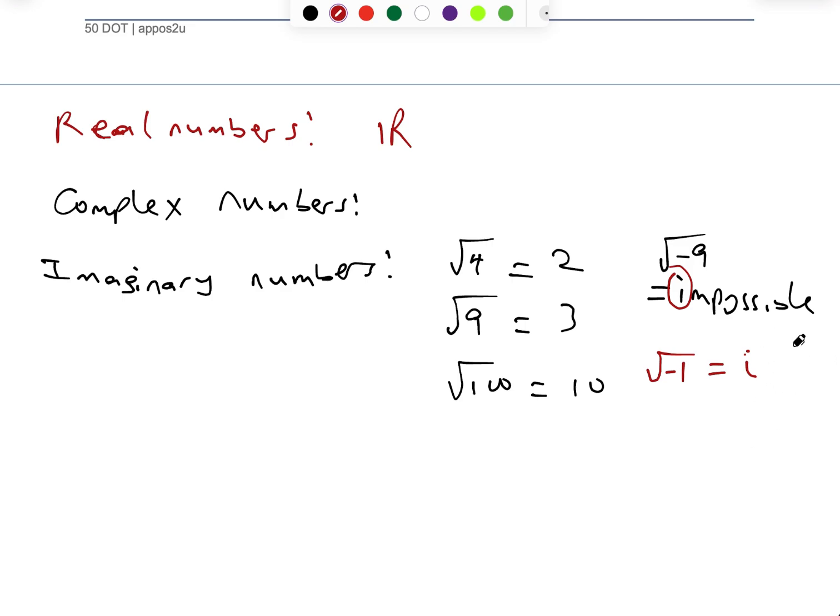So that implies that the square root of negative 9 is the same thing as the square root of 9 multiplied by the square root of negative 1. That implies the square root of 9, which is 3, multiplied by the square root of negative 1, which is i. So the square root of negative 9 is going to be 3i. And this 3i is what we call an imaginary number.